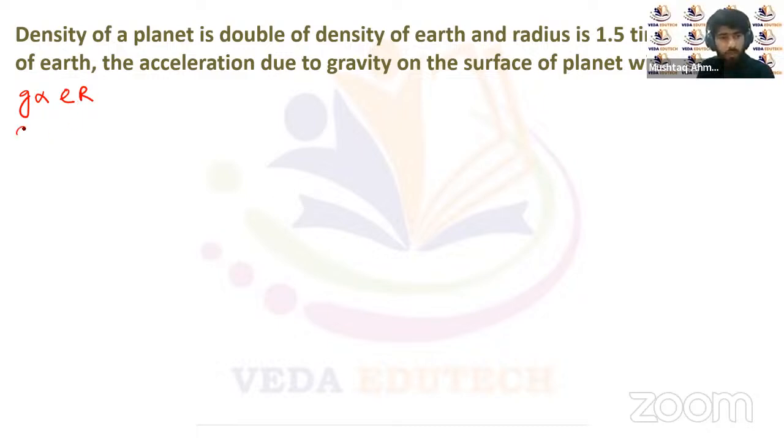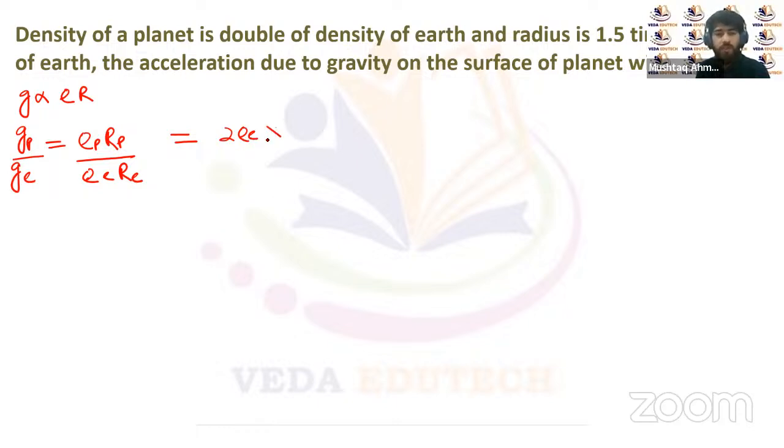Now, let's suppose for any planet P, the ratio Gp upon Ge will be equal to the density of planet P and radius of planet P, upon the density of Earth multiplied with the radius of Earth. Now you can see here, density of the planet is double that of Earth, so we can write rho P as 2 rho E. And the radius is 1.5 times the radius of Earth, so we can write it as 1.5 Re, upon rho E Re. So this will get cancelled, and it will be equal to 3.